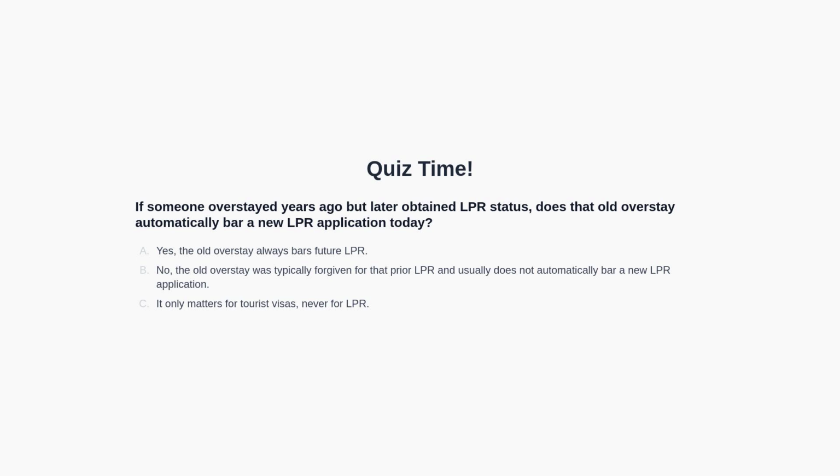Quiz time. Question: if someone overstayed years ago but later obtained LPR status, does that old overstay automatically bar a new LPR application today? Option A: yes, the old overstay always bars future LPR. Option B: no, the old overstay was typically forgiven for that prior LPR and usually does not automatically bar a new LPR application. Option C: it only matters for tourist visas, never for LPR. You may pause the video now to think about the answer. We will discuss the answer in the next section of the video.